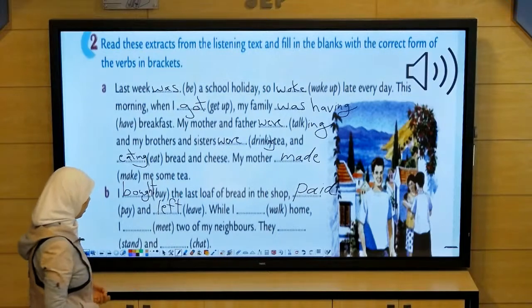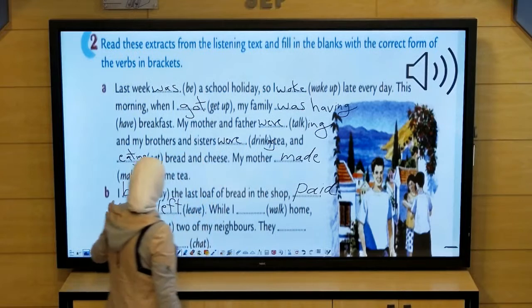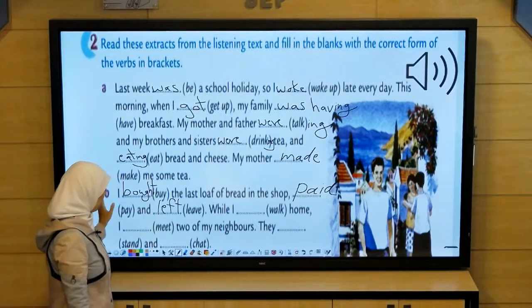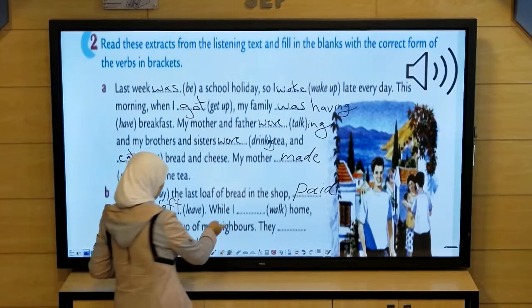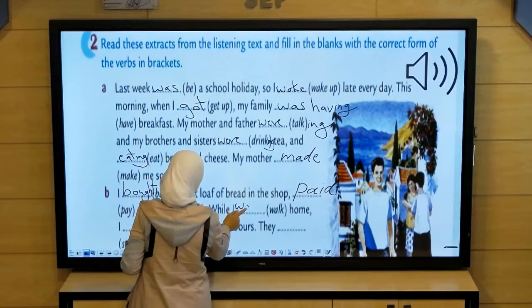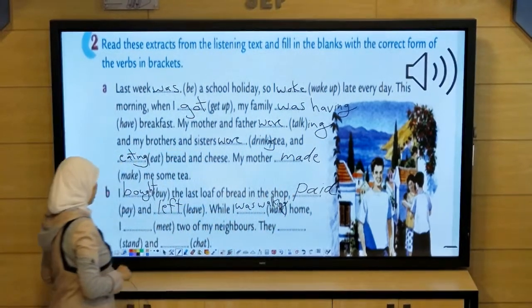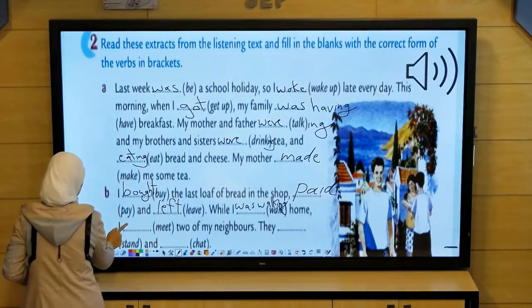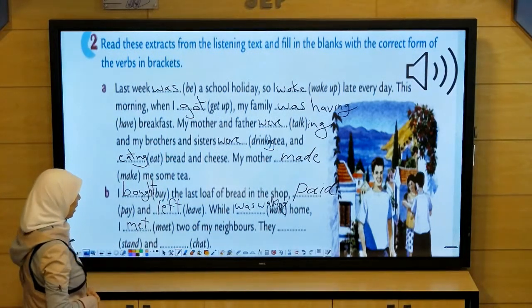And left. While, here we have while, it combines between two main sentences. One of them was in progress and the other is a past action. So here we say, after a while I was walking. Also we add ing. I was walking home. I met two of my neighbors.